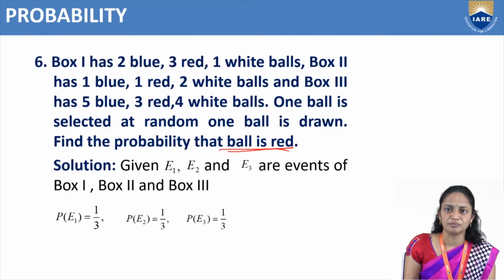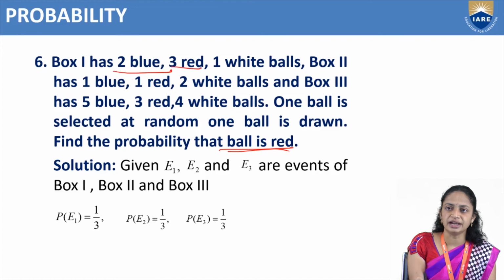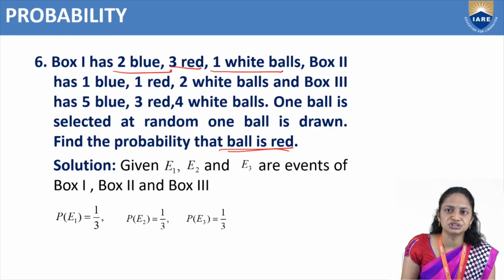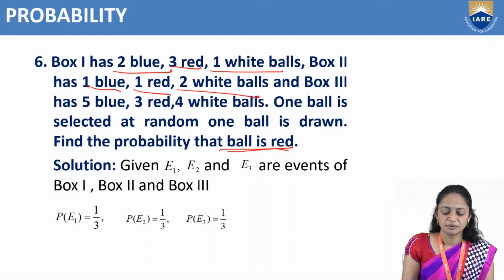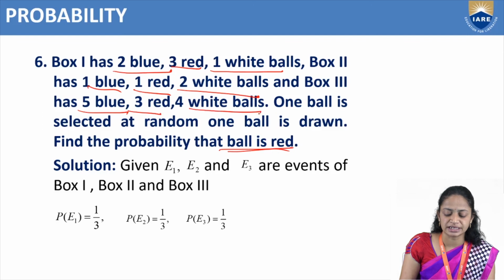So next problem: box 1 has 2 blue, 3 red and 1 white balls. Box 2 has 1 blue, 1 red, 2 white balls. Box 3 has 5 blue, 3 red, 4 white balls. One ball is selected at random.